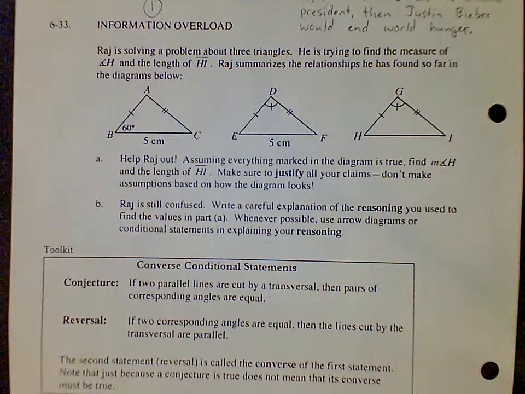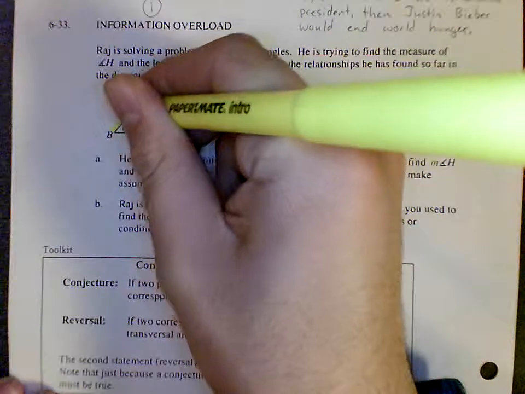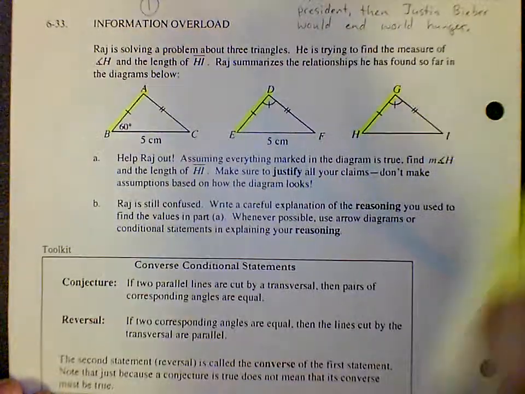So let's look at these triangles, and let's start with what we know, everything that's given. We know that AB is congruent to DE, which is congruent to GH, because they all have 1 tick mark, so they all must be the same thing. So AB, DE, and GH are all congruent.